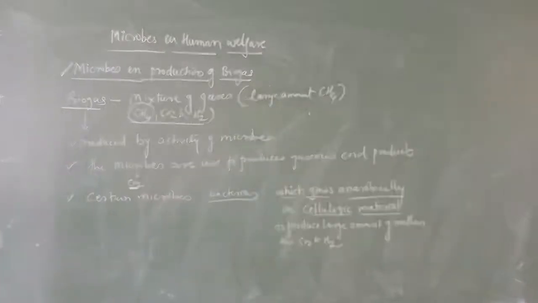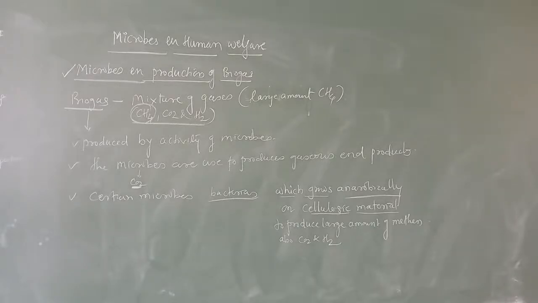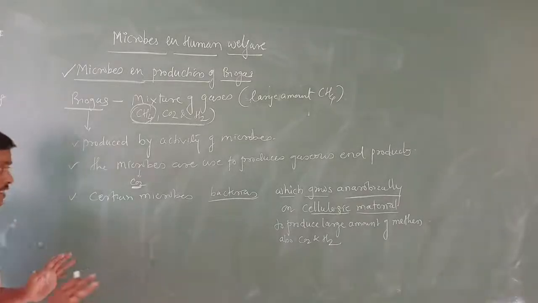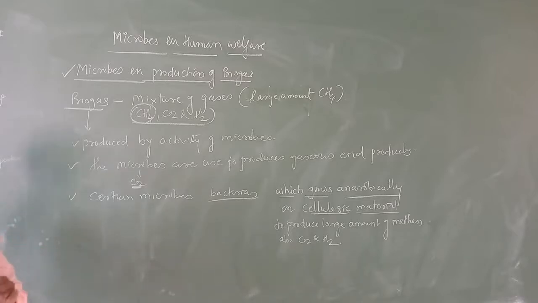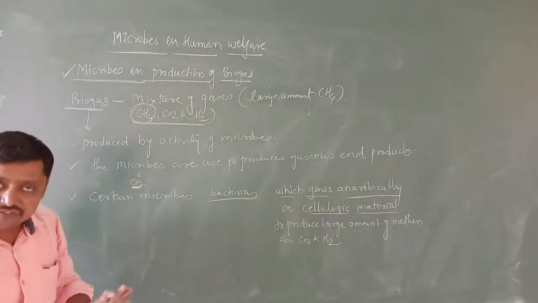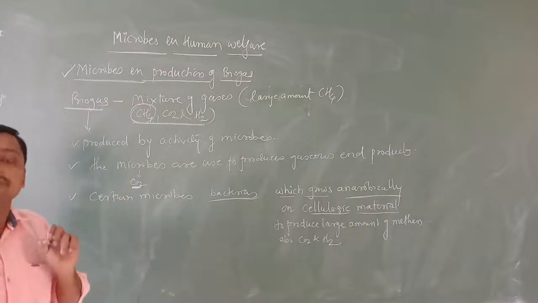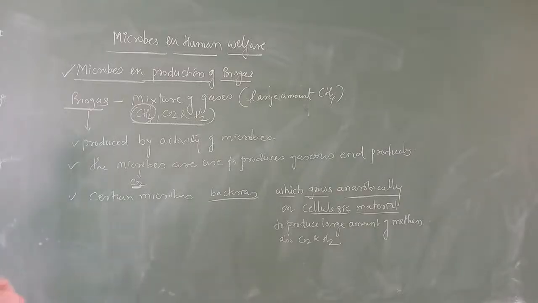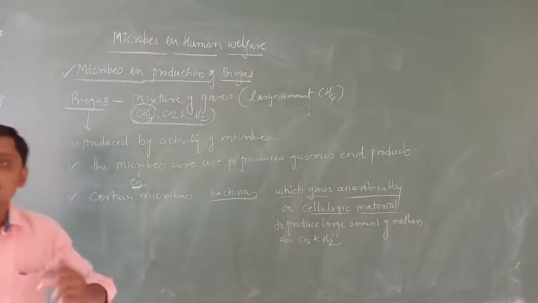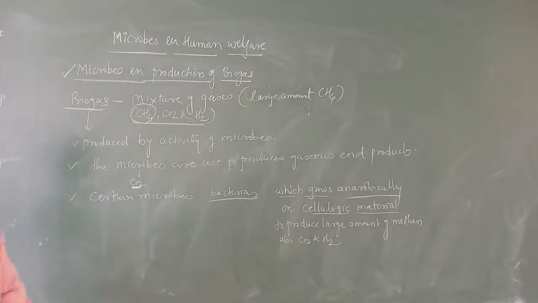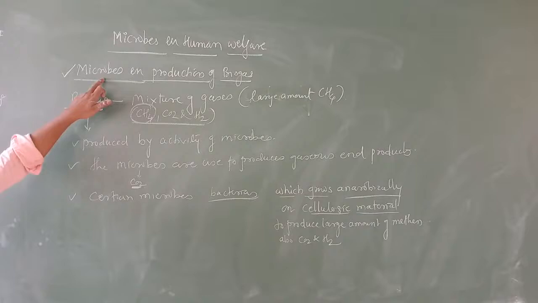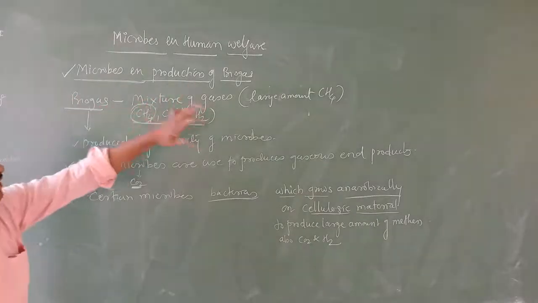And these bacteria, what I told you, here see, in this particular class we started with microbes in production of biogas. In previous classes we have studied microbes in sewage treatment, microbes used in industrial products, and microbes used in household products.